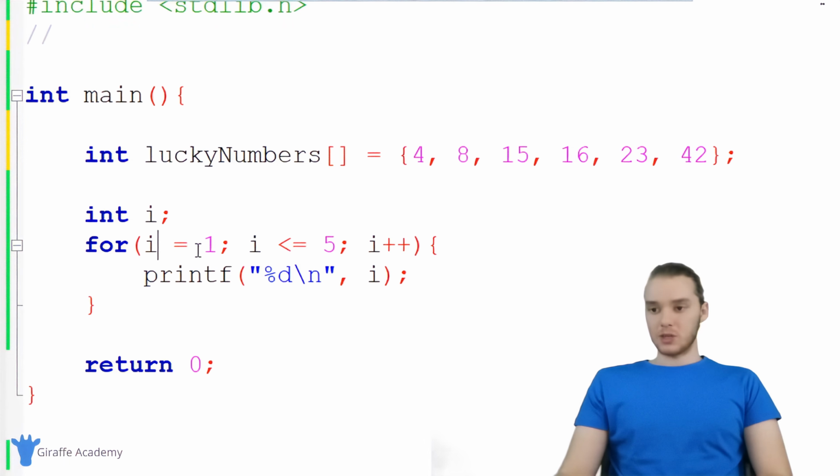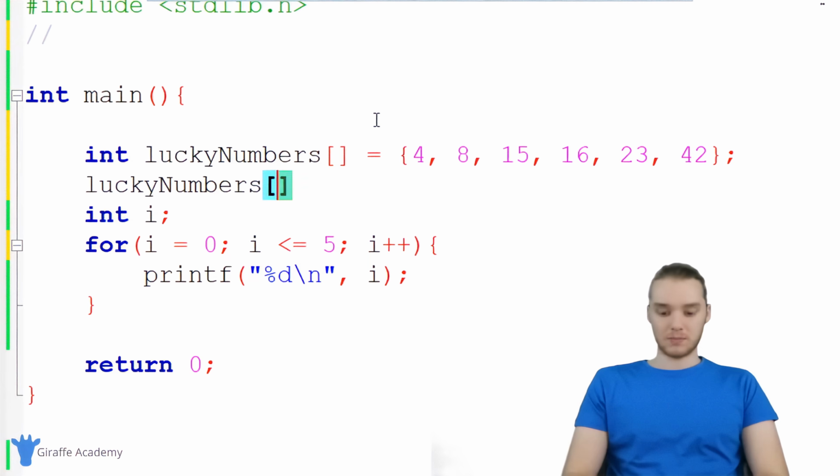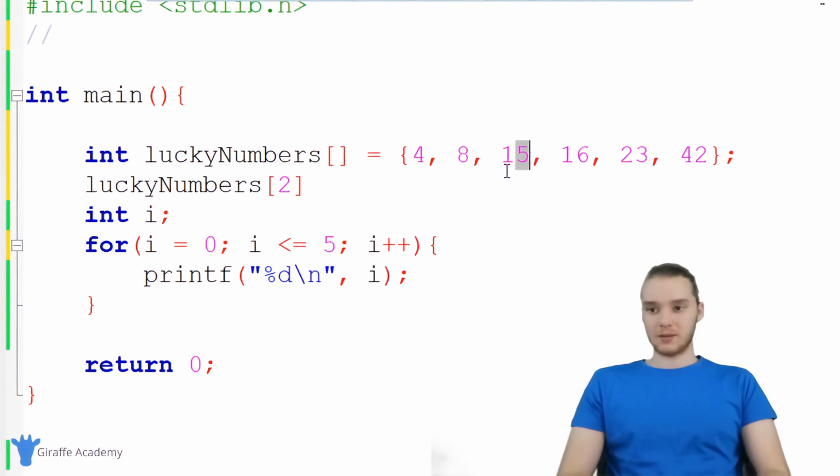So what I'm going to do is say i is equal to 0. And you'll see why we need to do this in a second, but basically array indexes start at 0. So this first element in the array is at index position 0. And just for a little refresher, if I wanted to access one of these elements from inside the array, I could say luckyNumbers[0], and this is going to give me access to this element. If I said luckyNumbers[2], then I'll get access to this 15. So this is basically how we can access an element inside the array.